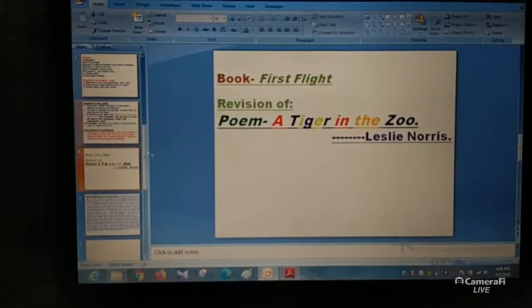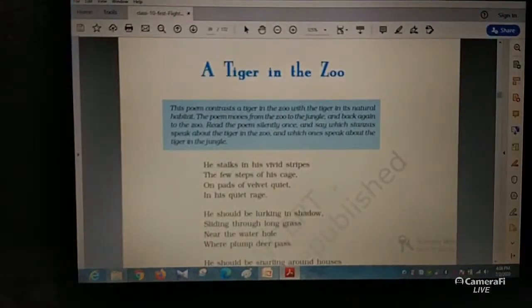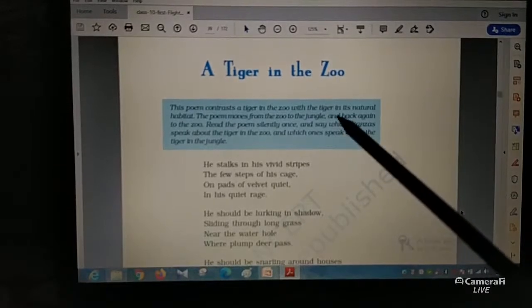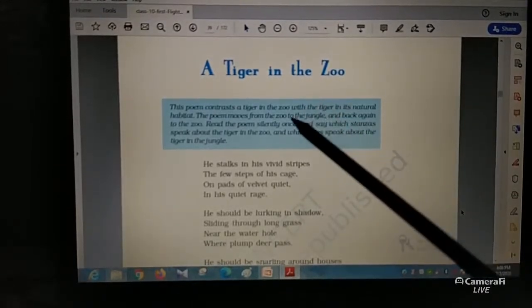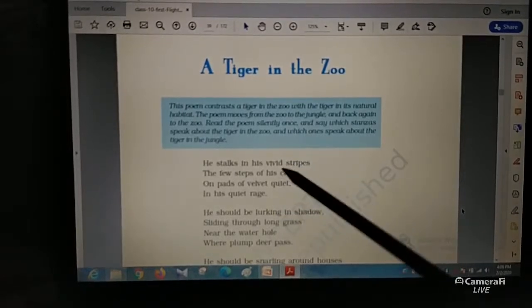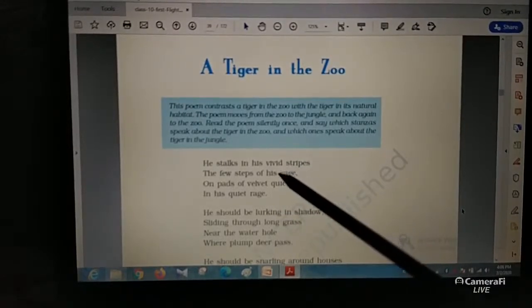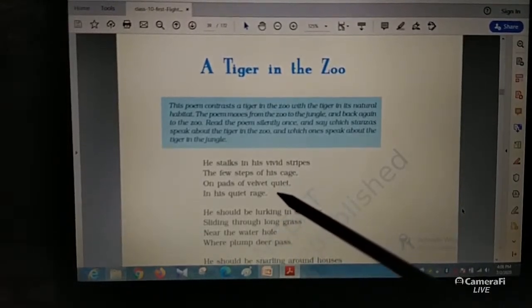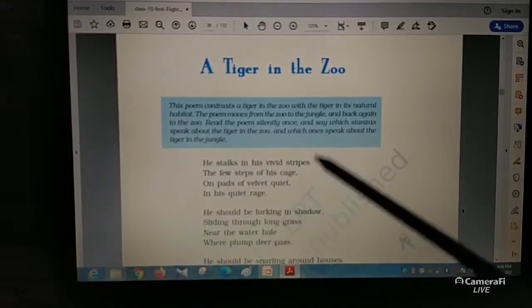So let's get back to the book where the poem is. Now get ready with your copy as well, because I will not only read the poem but I will also tell you the questions that are relevant. So, A Tiger in the Zoo. The poem is written in such a way as if the tiger is there, and the tiger while in the zoo is imagining his life. The tiger is basically imagining his life in the wild.